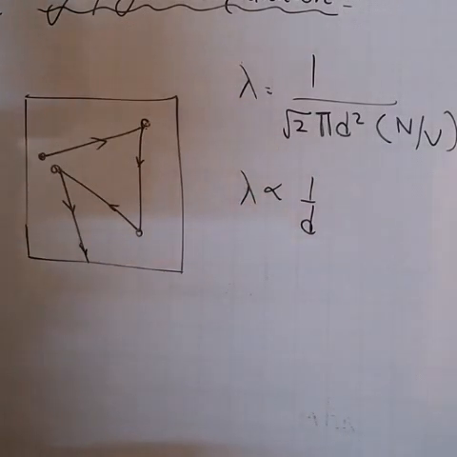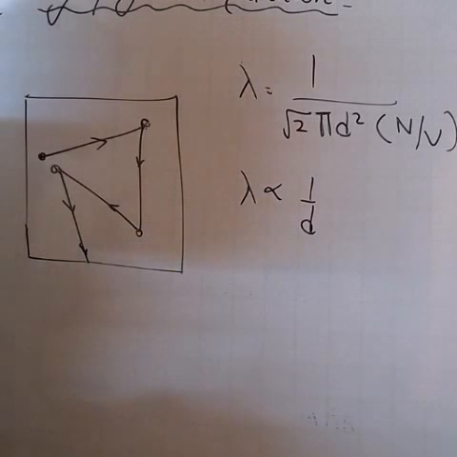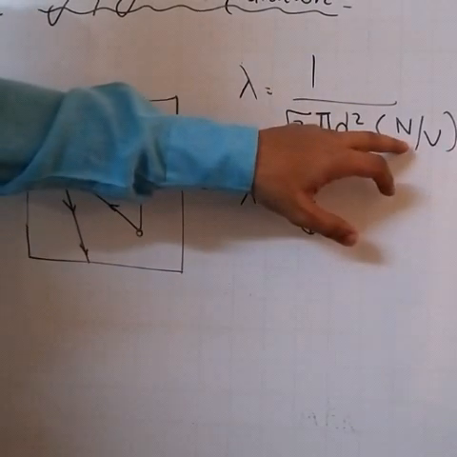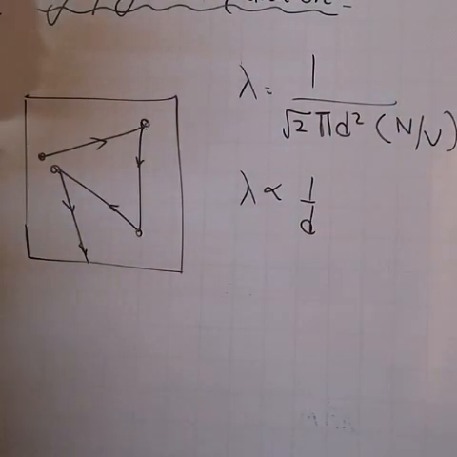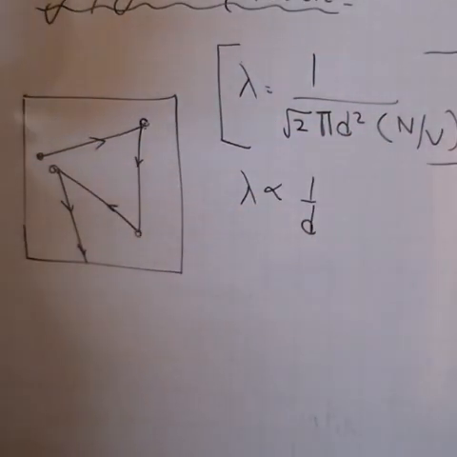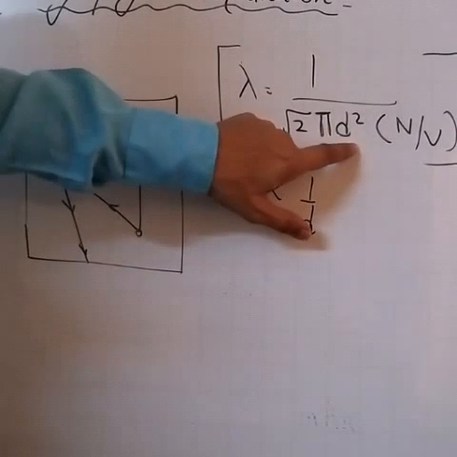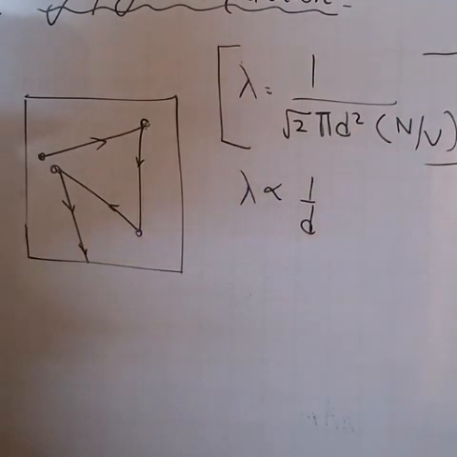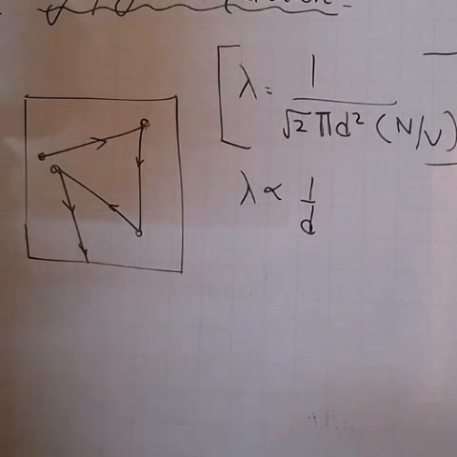Mean free path is inversely proportional to diameter, inversely proportional to the cross section of the molecule, and lastly inversely proportional to density. And from all this we get this particular formula, lambda equal to 1 upon root 2 pi d square into n upon V. This is the formula for mean free path. Again I repeat, what is meant by mean free path of gas molecule? The average distance traversed by the gas molecules between two successive collisions is called the mean free path.